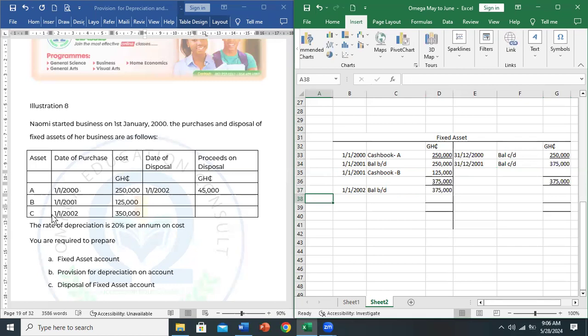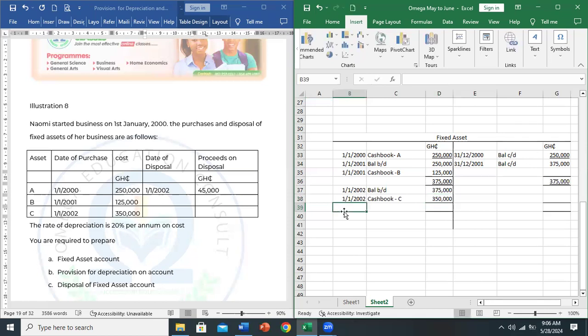The answer is yes. We bought asset C, so we debit. And did we sell? Yes. We disposed of an asset. Which asset was that? A. So it means for this particular year, we have both buying and disposing. So let's record the buying, which was 1st January 2002. So we debit cash book, asset C, at a cost of 350,000.